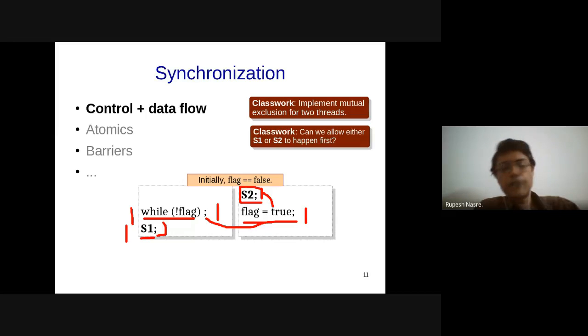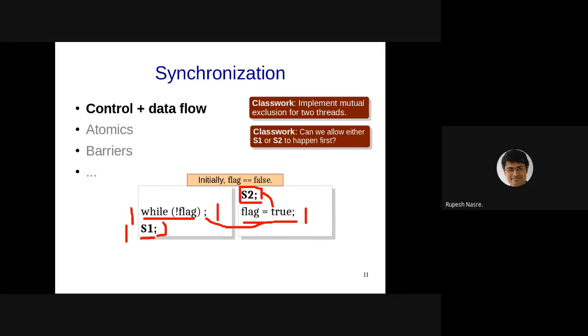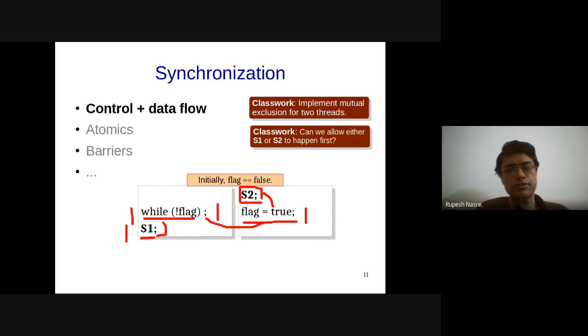If T2 is running fast, then maybe it should execute S2. So it still has S1 and S2 as two statements to be executed, but those need not always be executed as S2 followed by S1. It can as well be executed as S1 followed by S2 or vice versa. So now can you modify this code to allow such a process? Please think about this, and if anybody has a solution, please paste it in the chat box.